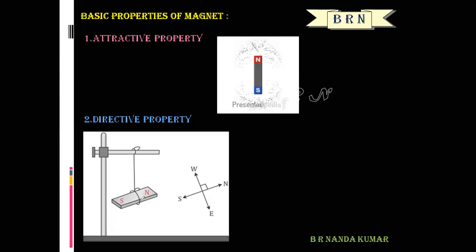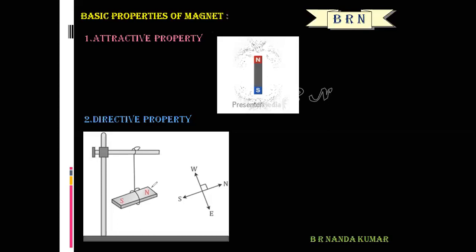When a bar magnet is suspended freely on the surface of Earth, it will always come to rest along the geographical north and geographical south direction.